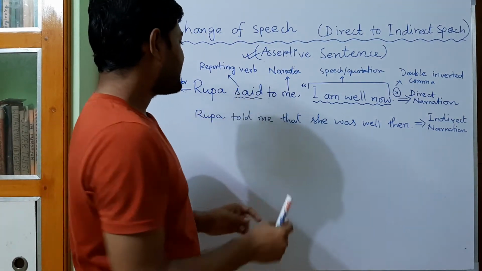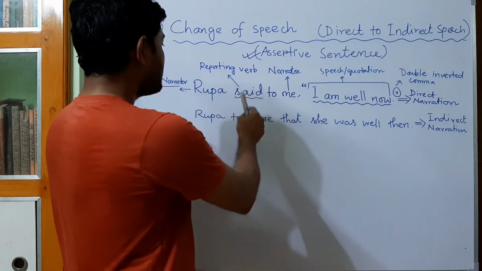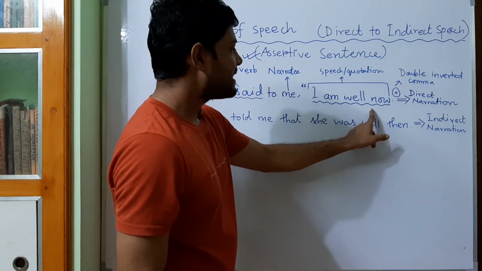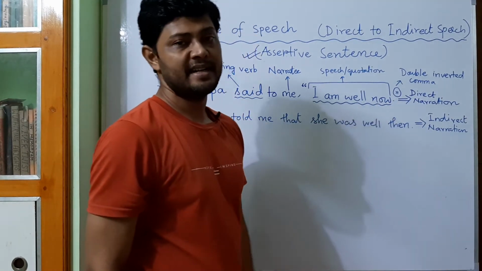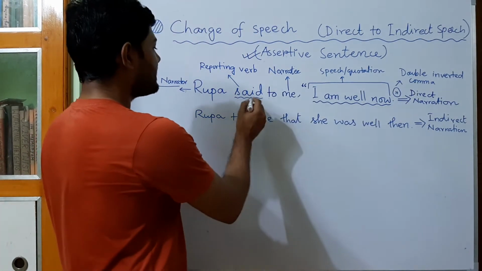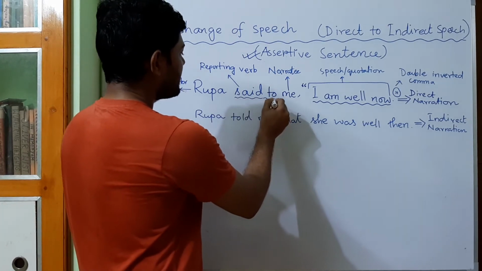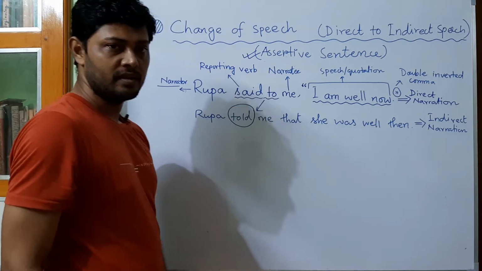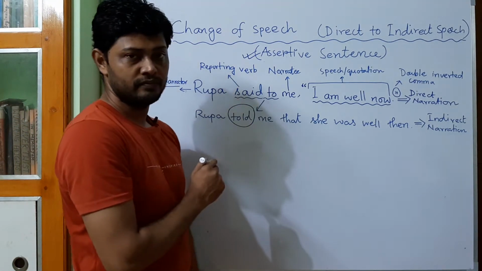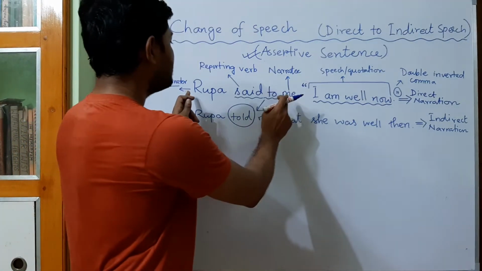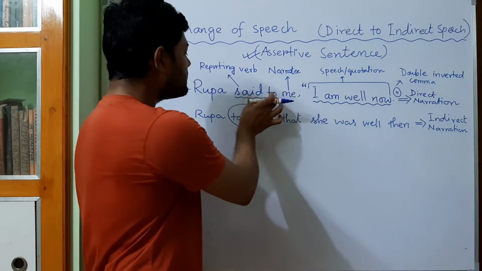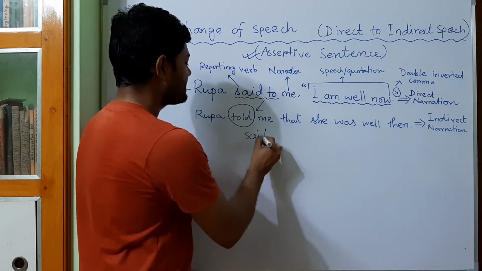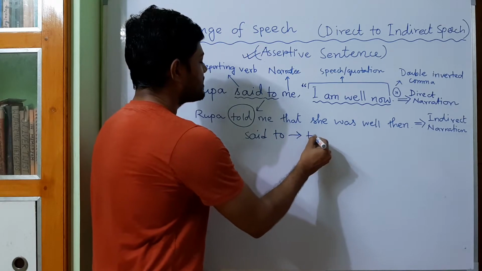Now look at the changes that have happened while changing this sentence to an indirect narration. First change, you will find that said to has been changed into told. So this is the first work you have to do. In this part of the sentence, said to will be changed into told. Your first work: if you find said to, it will be changed into told.